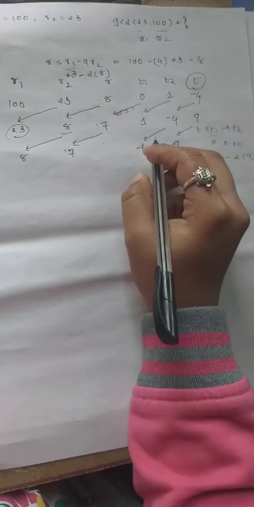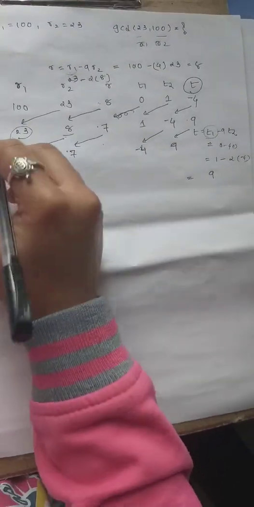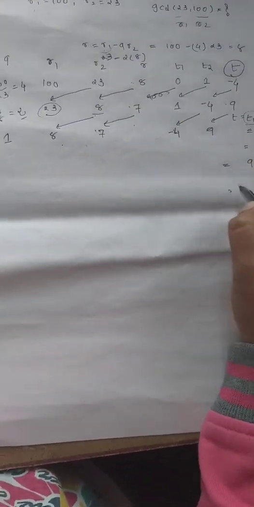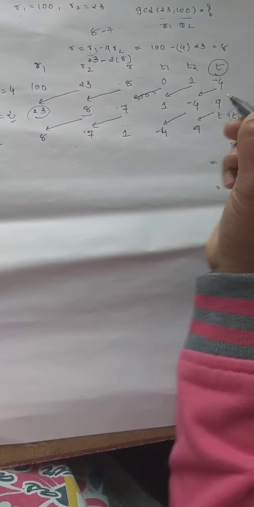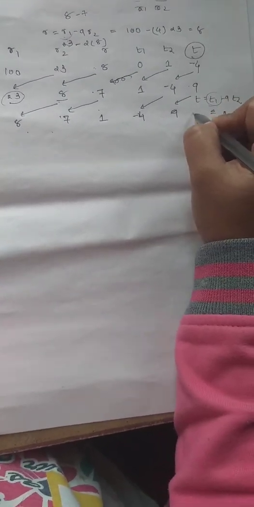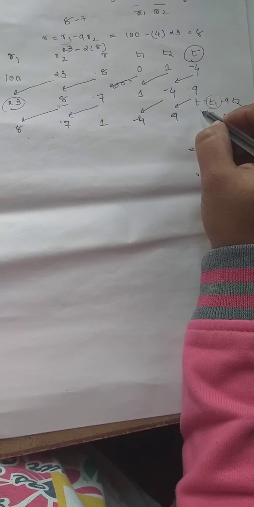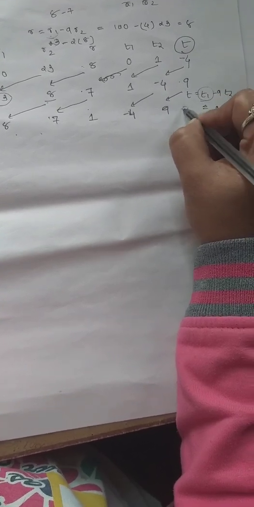Then 8 by 7, we get Q value is 1. Then R is R1 minus Q times R2, so 8 minus 7, so 1. And T1 minus Q times T2: minus 4 minus 1 times 9, so we get minus 13.